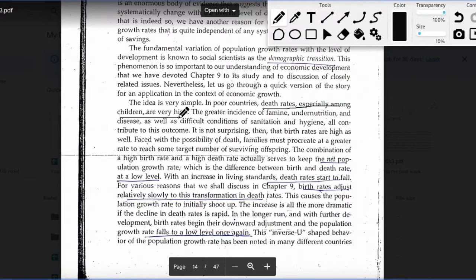Whereas in a richer income nation, you will find some death rates, but they will occur mostly in the old age category, which has a higher likelihood to die because they have spent a specific lifespan, and hence they are more likely to die.